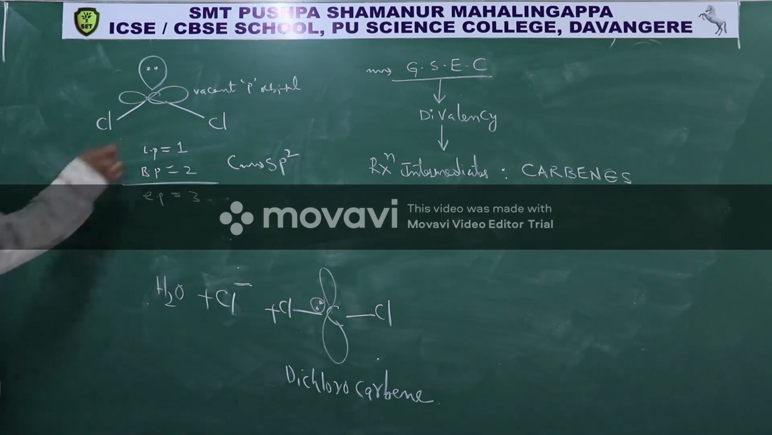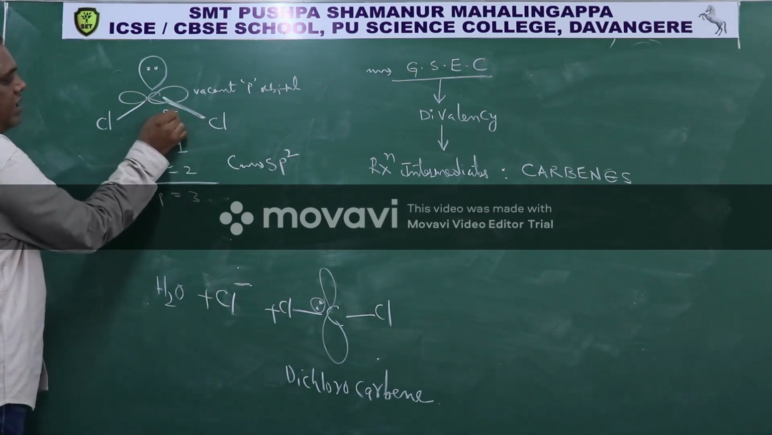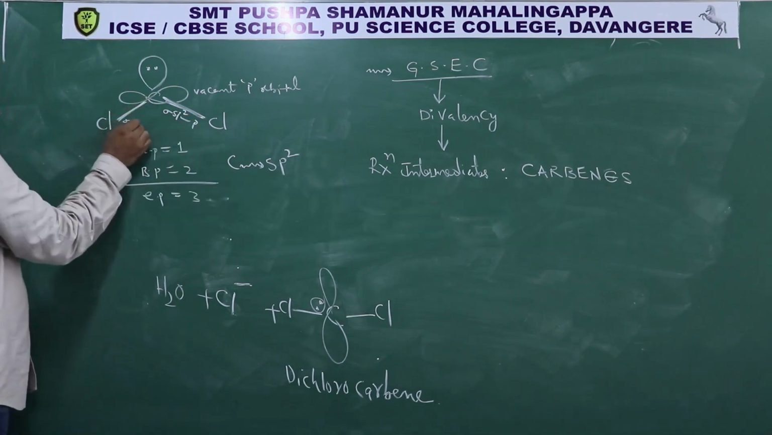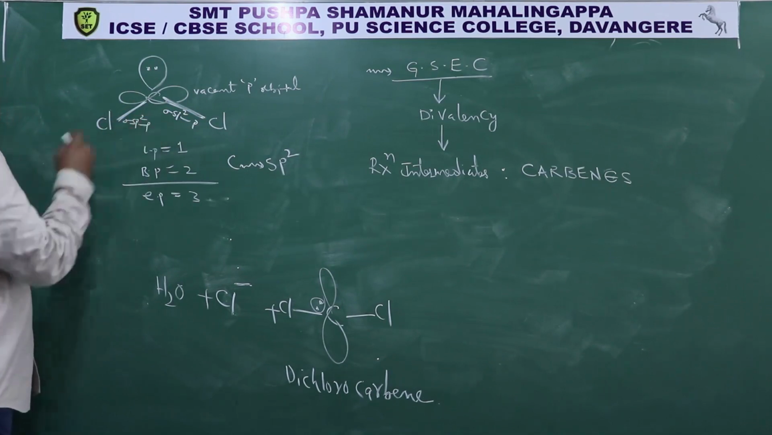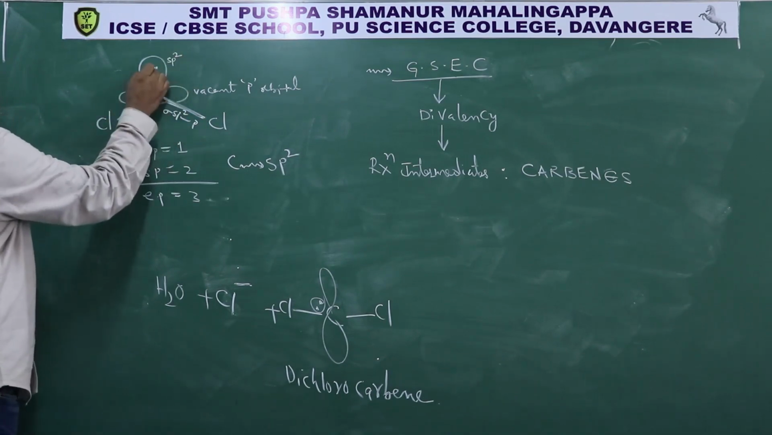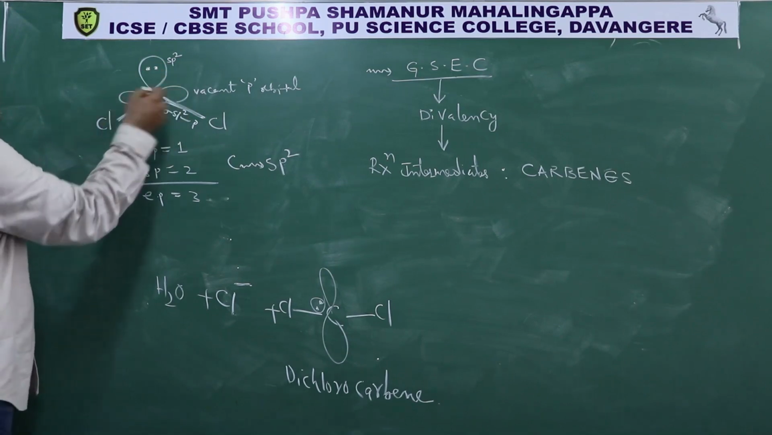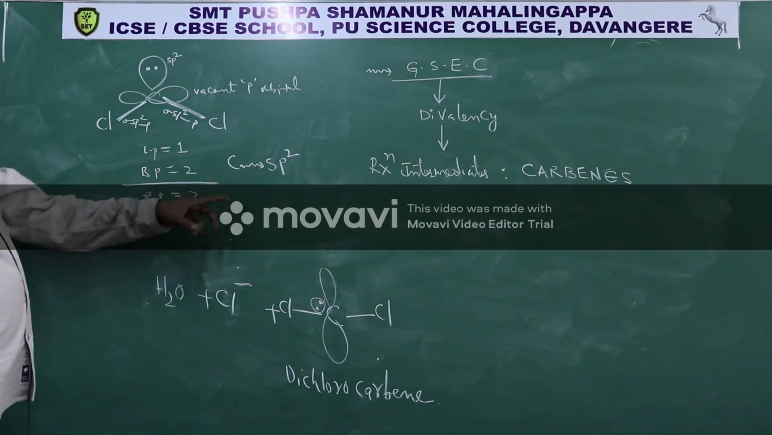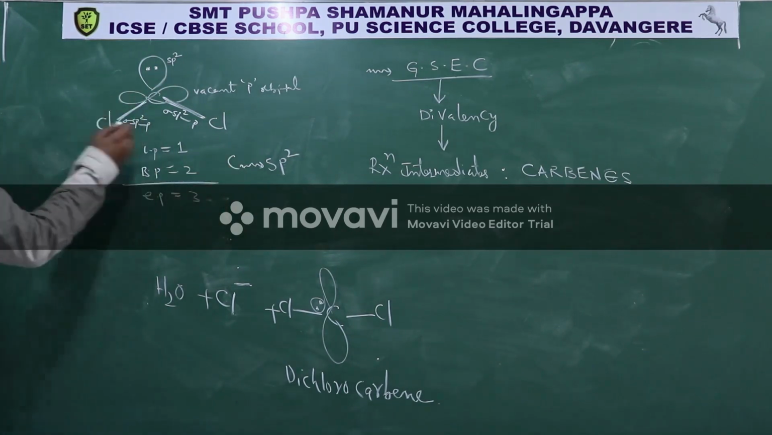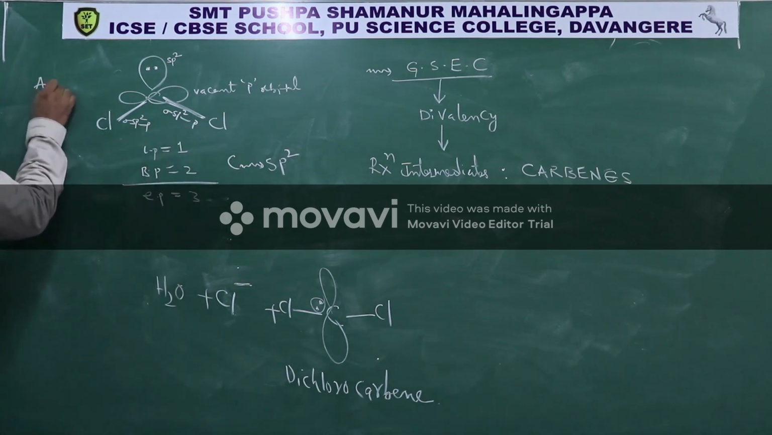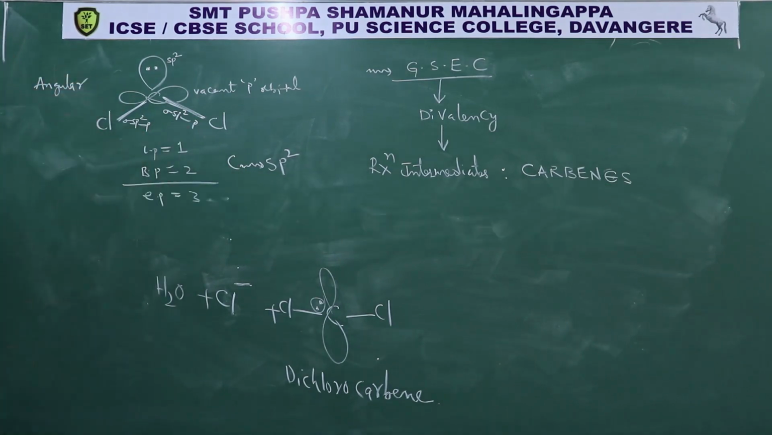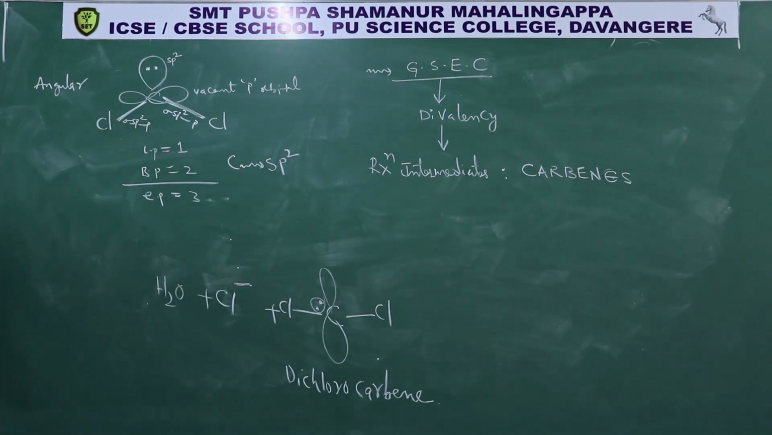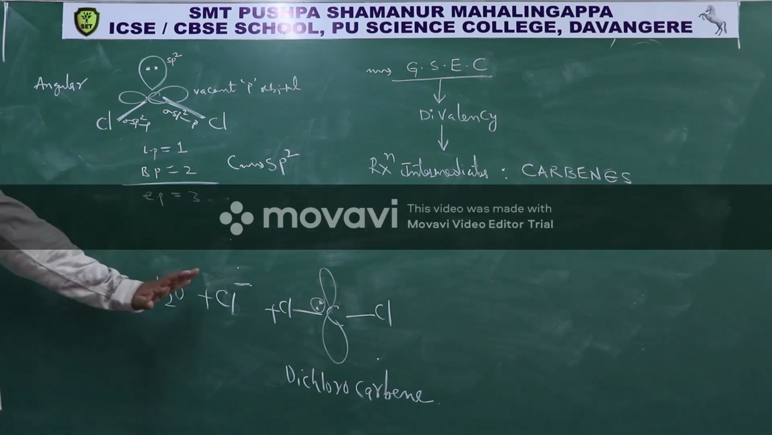So it means what? This bond formed is what? Sigma sp2-p. This bond is sigma sp2-p. This is sp2 orbital carrying lone pair, and this is vacant p orbital. So sp2 hybridization with one lone pair, then the shape becomes angular. So this dichlorocarbene is angular in shape.